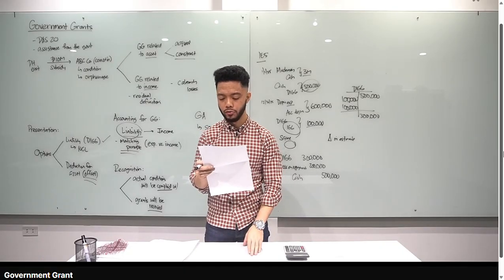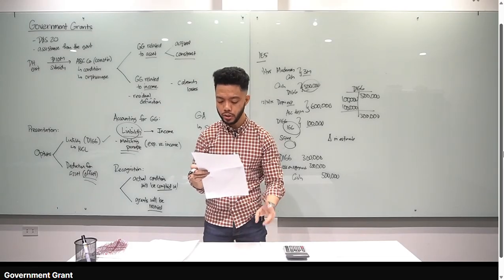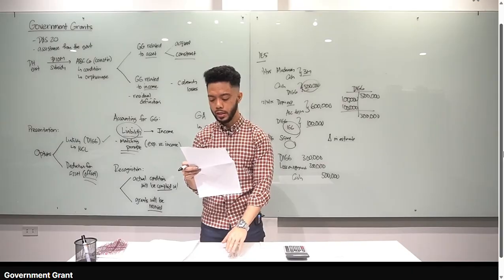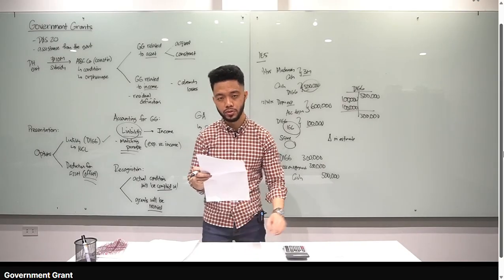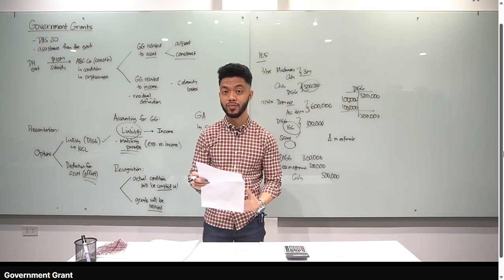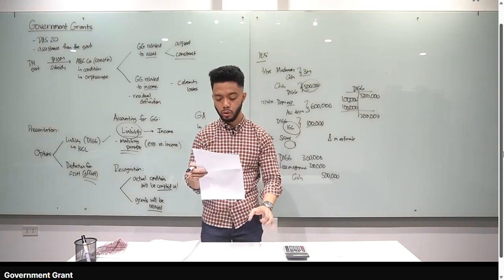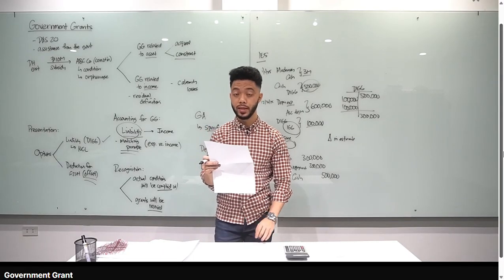Number 9, FYI na lang to, class, which of these disclosures is not required? A is required. The accounting policy adopted for government grants, including methods of presentation. Required yan. B is also required. Unfulfilled conditions and other contingencies. C is not required. The names of the government agencies, for example, GSIS, SSS, Pag-ibig. Hindi mo na kailangan i-report yun sa notes to financial statements. Hindi na kailangan yan. C yung sagot natin. D is required. The nature and extent of government grants recognized in the financial statements. For number 9, letter C.